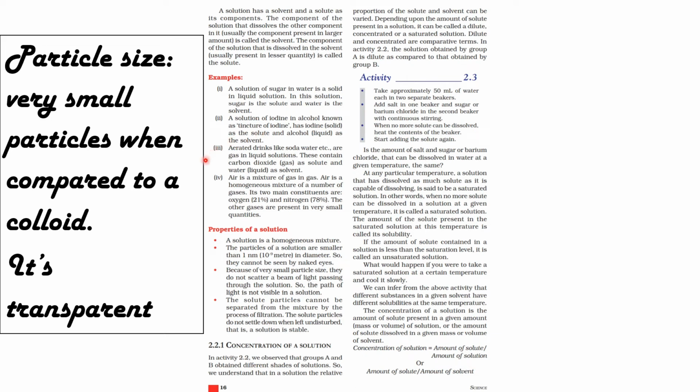Next, aerated drinks like soda water are gas and liquid solutions. They contain the gas carbon dioxide as solute and water, a liquid, as solvent. Next one, air is a mixture of gas and gas. So air is a homogeneous mixture of a number of gases. Its two main constituents are oxygen 21% and nitrogen 78%. The other gases are present in very small quantities.